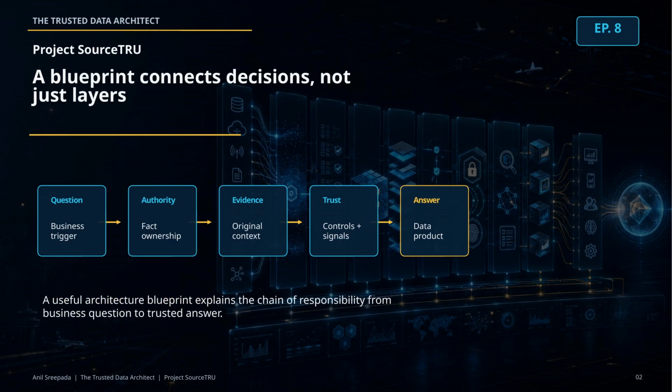A useful blueprint is more than a stack of boxes. It connects decisions. It shows where each responsibility sits. It shows what belongs in the source systems, what belongs in the platform, and what belongs in the consuming products. In SourceTRU, the blueprint connects the business question, source authority, evidence, quality, access, explanation, and the final answer.